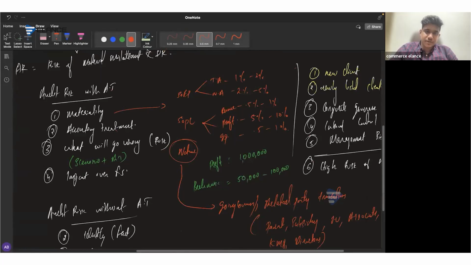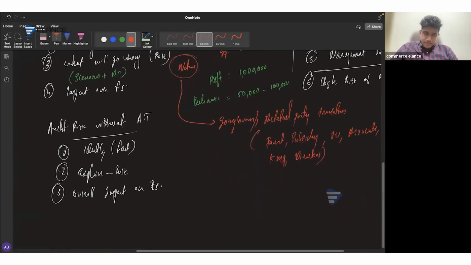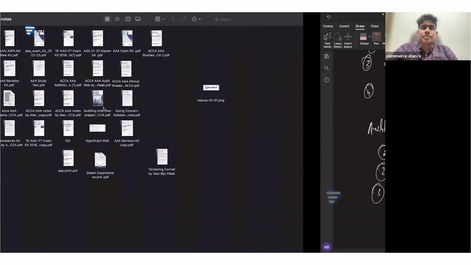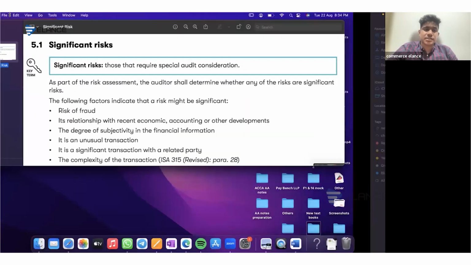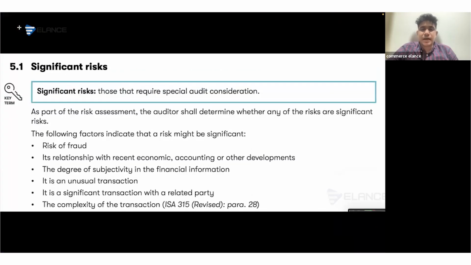So this is what we need to consider regarding audit risk with accounting treatment and without accounting treatment. Next, most importantly, when you identify the risk, the examiner may ask you to identify the significant risk in the scenario. When they ask for significant risk, you have to prioritize the whole set of risks on the basis of their significance. Therefore, make sure of one thing: you should never write a risk directly after picking it from the scenario.